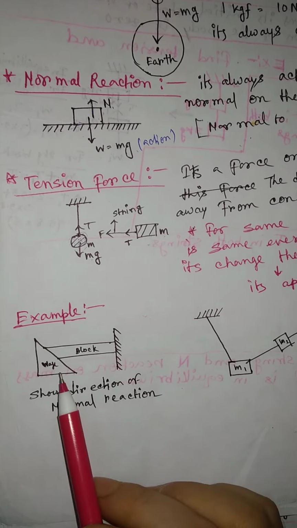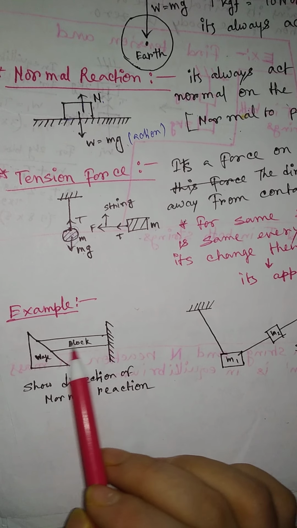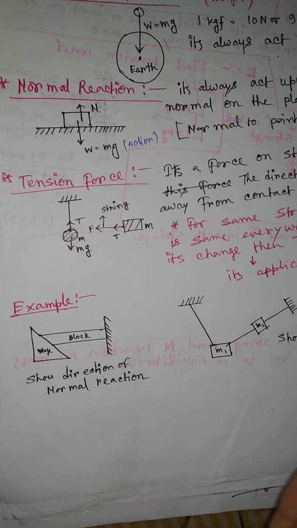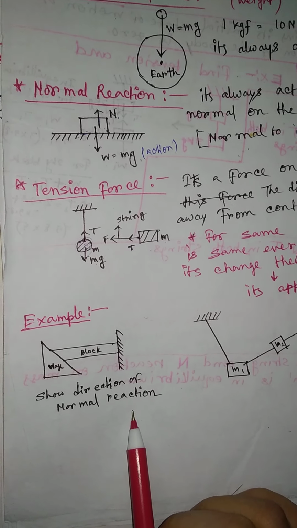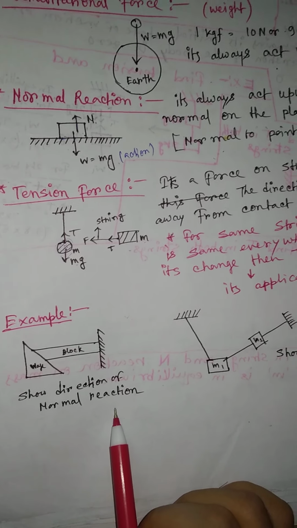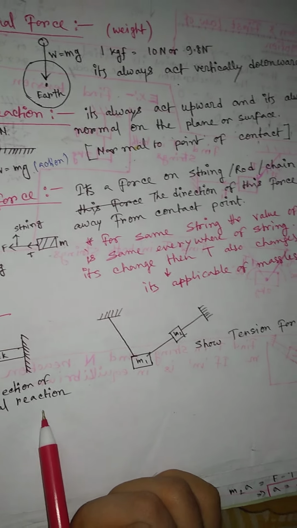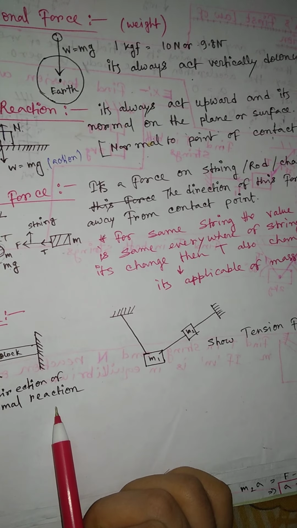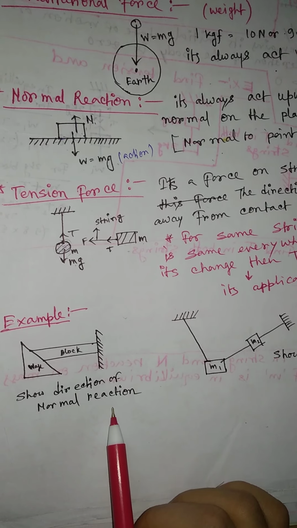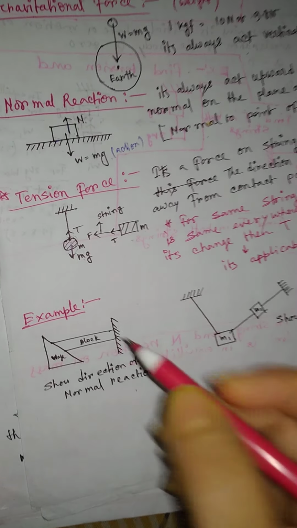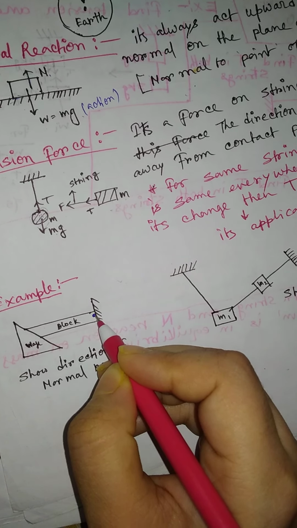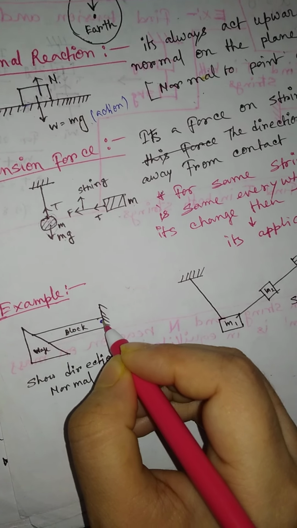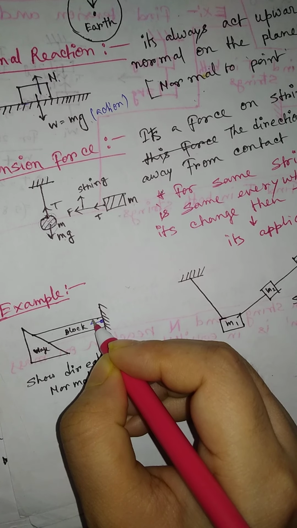Okay, so here I am taking a few examples. Just look here, this is a wedge and this is the block. So you have to show the direction of normal reaction. We know normal reaction always exists at the contact point, and it is always normal to the contact point. Just look here, this is the contact point, right? So the normal reaction is along this side.